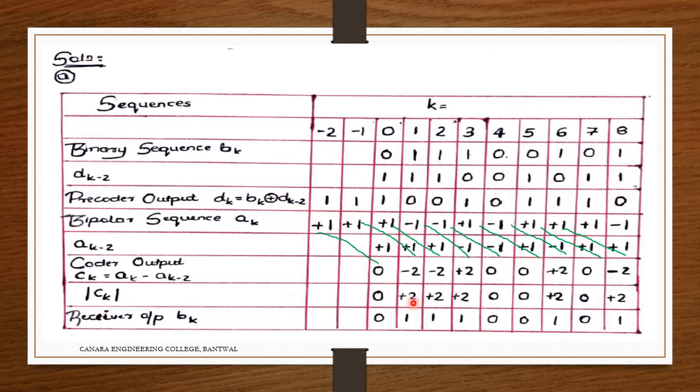So how did I keep a threshold level? For mod of ck equal to 0, the output bit vk is equal to 0. For anything other than 0, that is mod of ck not equal to 0, vk is equal to 1. So this is the decision I have taken to solve this.